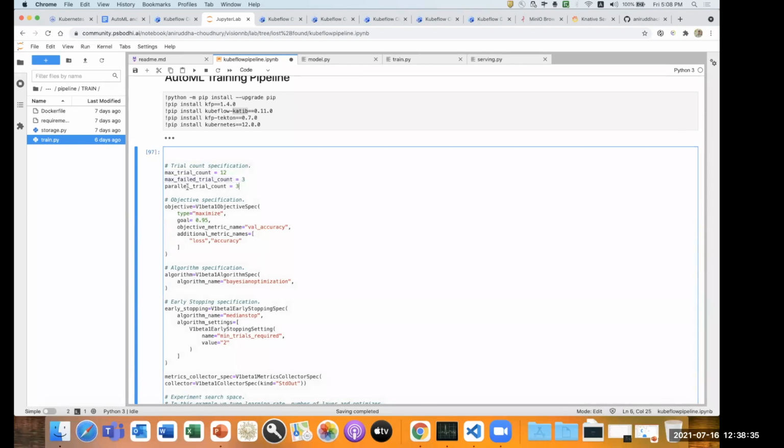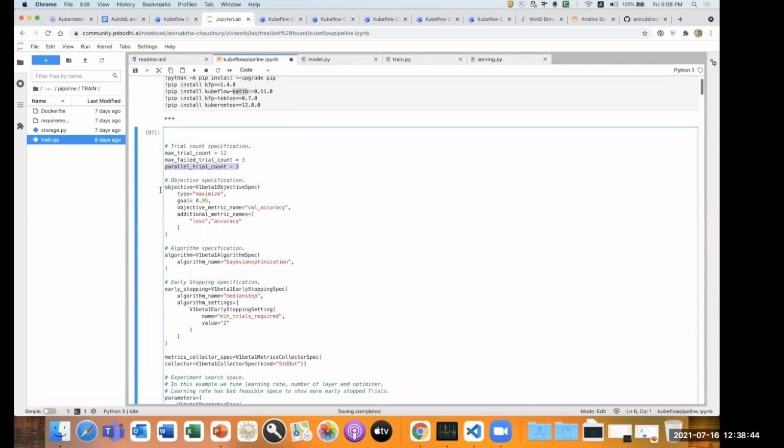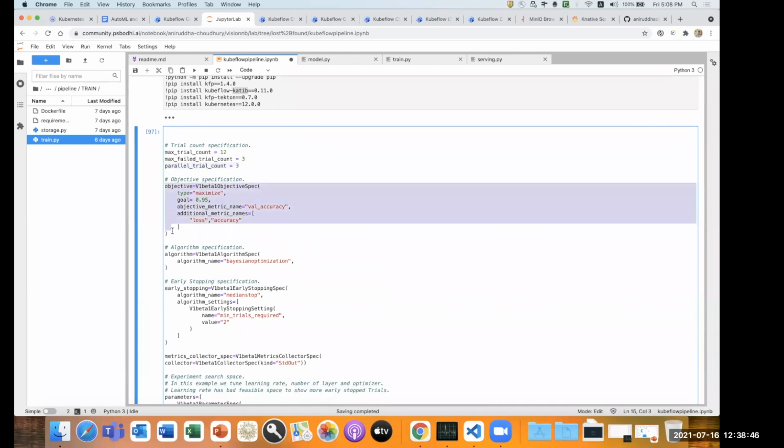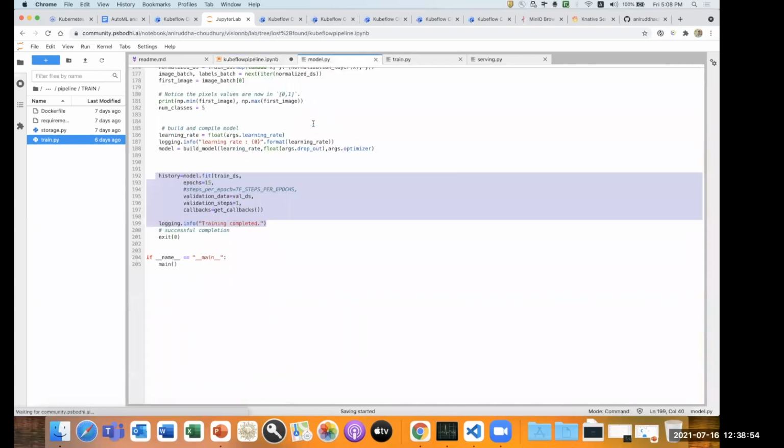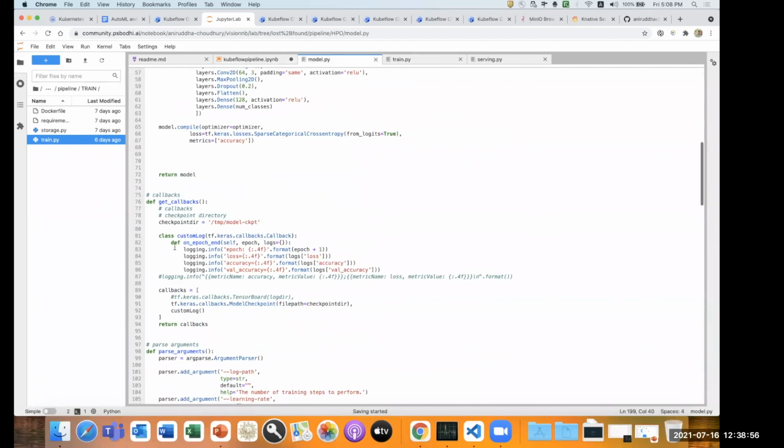The next one will be how many trials you want to run in parallel. So I can run 3, 4, or according to Kubernetes on the back end of the workloads. So once we do that, we have our objective spec for Katib where I want to maximize. So in this case, I want to maximize my validation accuracy, which we got here, the tracking of the metrics. So I was tracking these metrics, where this logging info will save the logs, and I was trying to maximize my validation accuracy here.